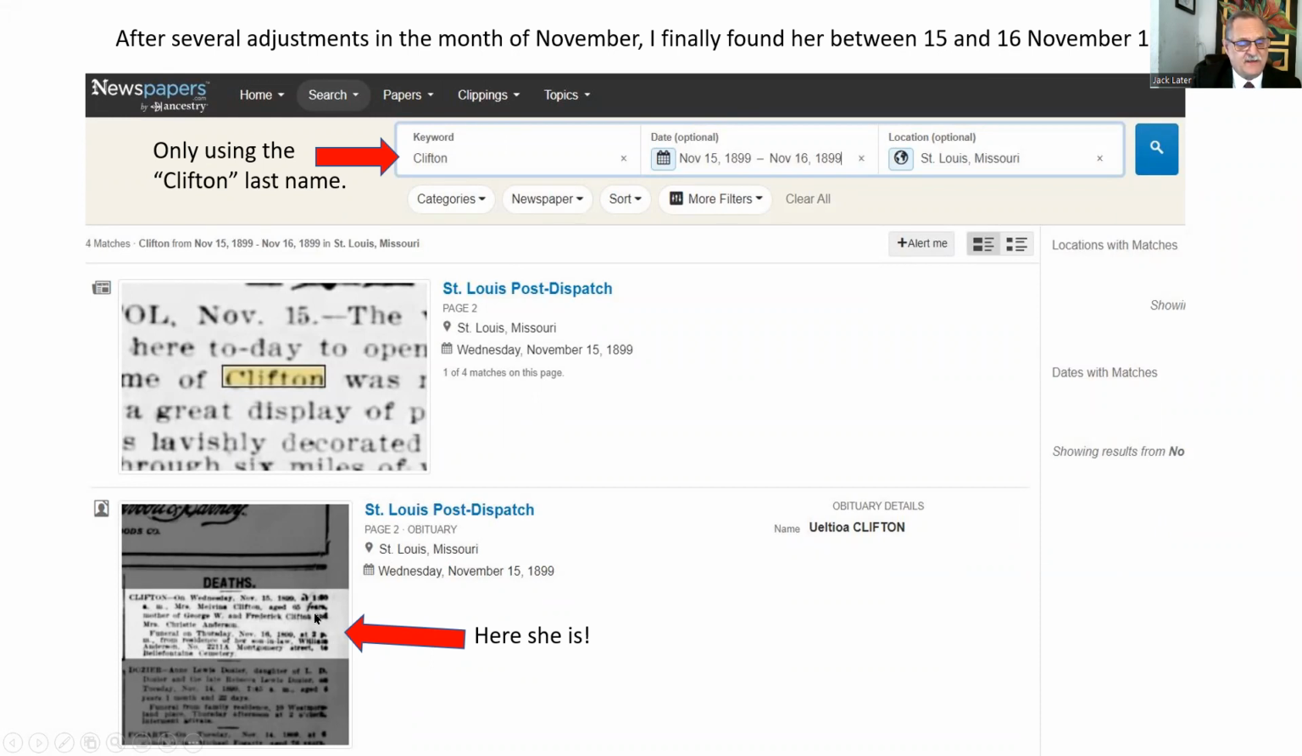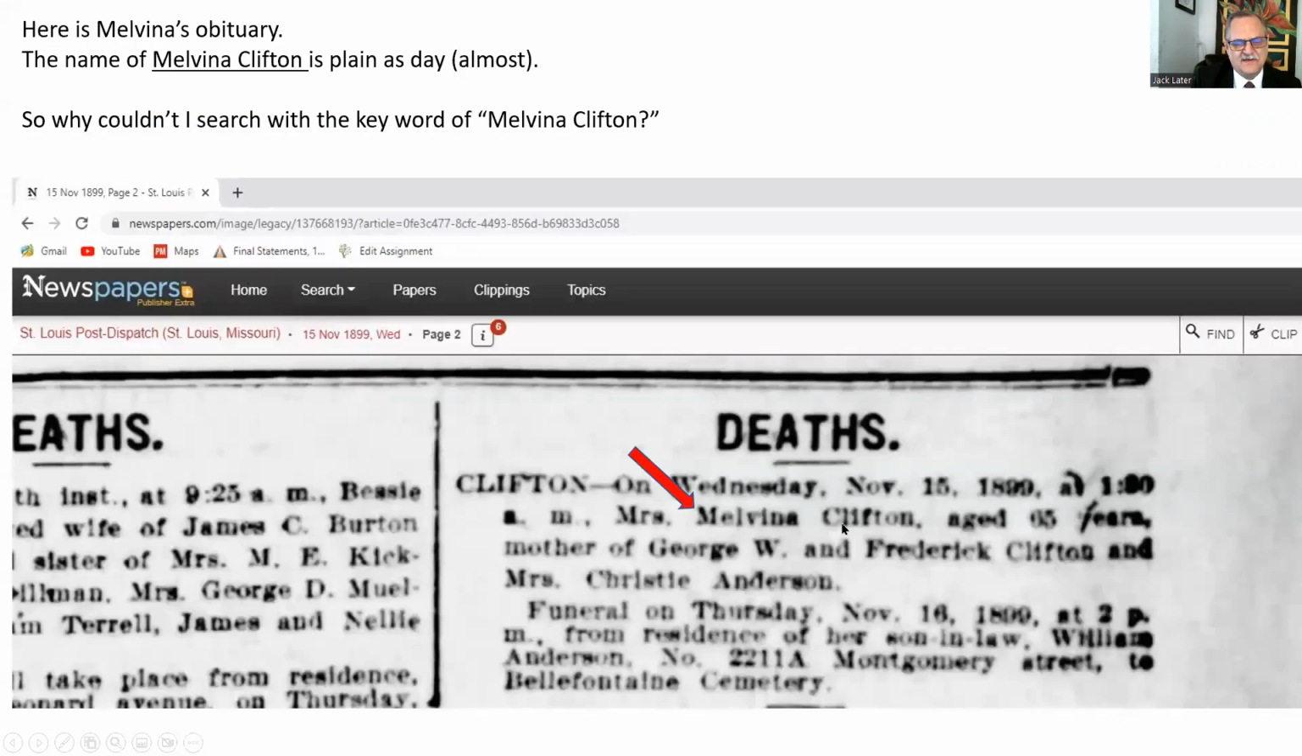It's kind of interesting because even though she died on the 15th, she shows up in the 15th newspaper, and you'll see why here in a minute. Because look at this. She died at 1 a.m. So somehow the papers in the morning caught this quick enough and put it in their paper. So here's Melvina Clifton. Melvina shows up plain as day, but it's a little bit blurry, right?